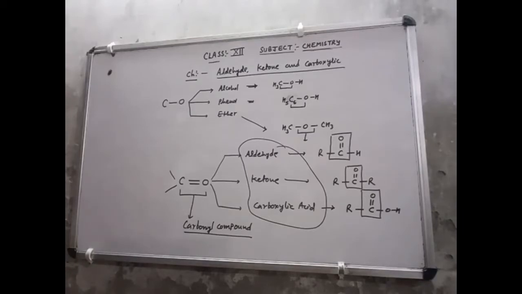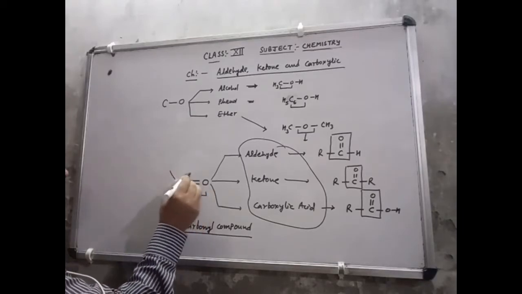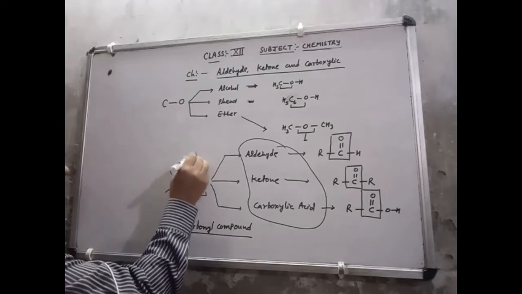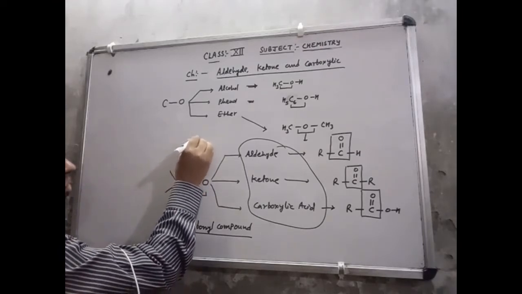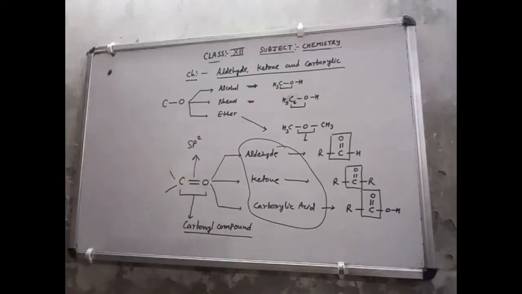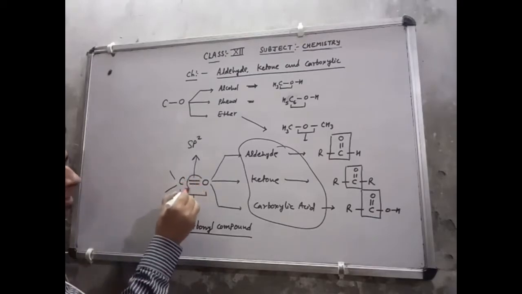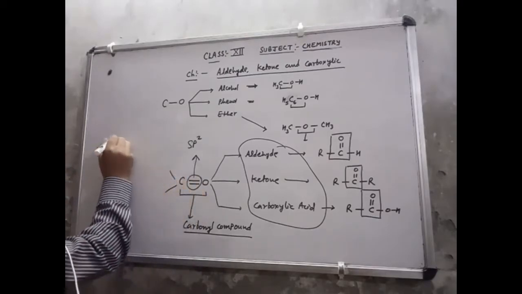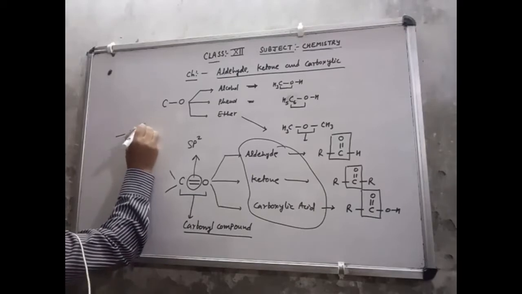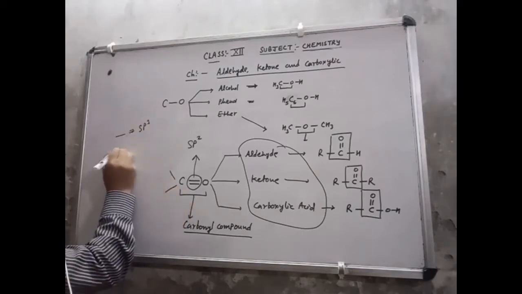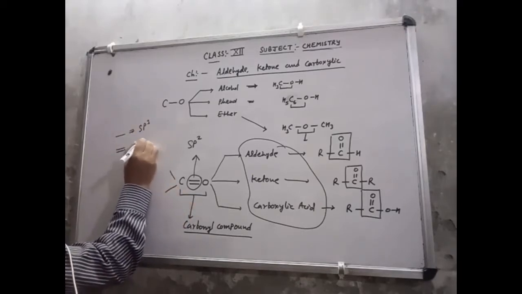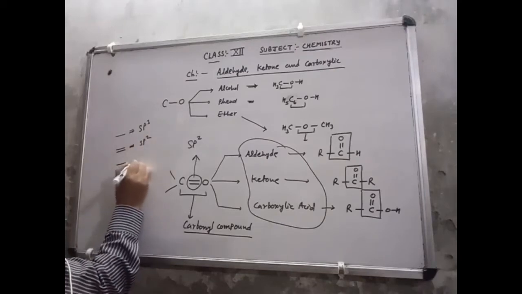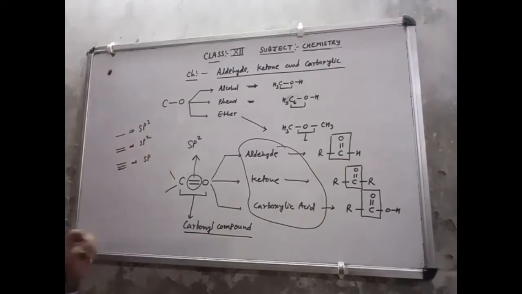Now if you look at the hybridization, it is sp2, because a double bond is present. As we know, for a single bond the hybridization is sp3, for a double bond the hybridization is sp2, and for a triple bond the hybridization is sp, for organic compounds.